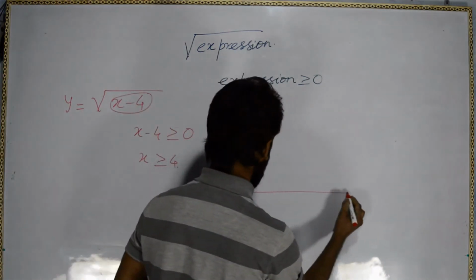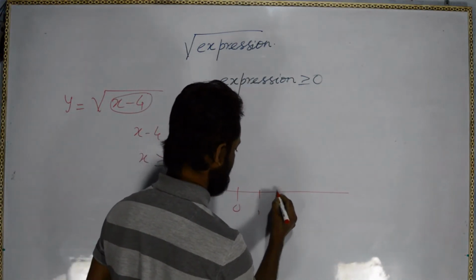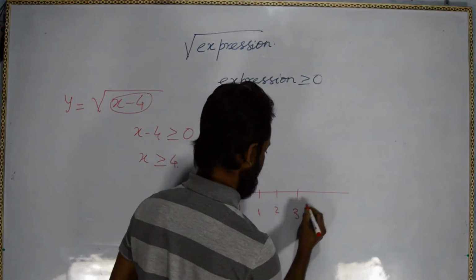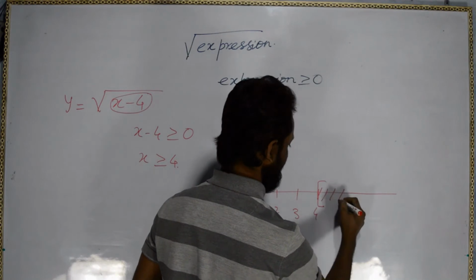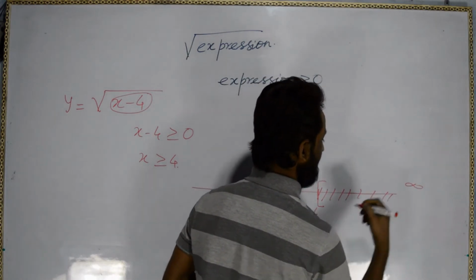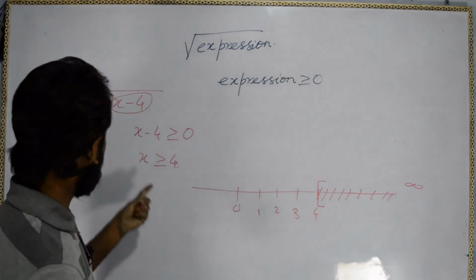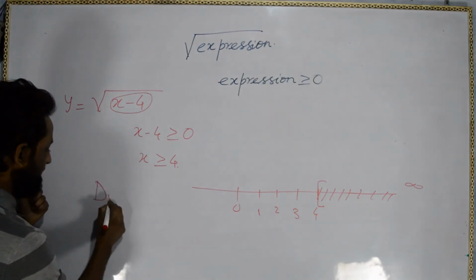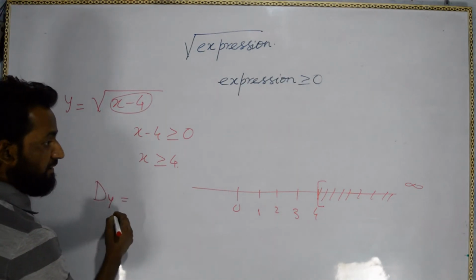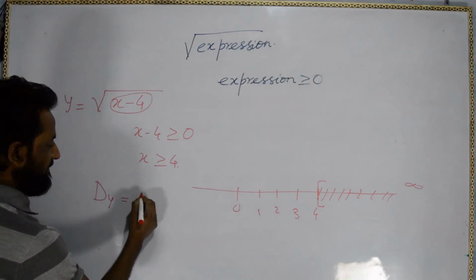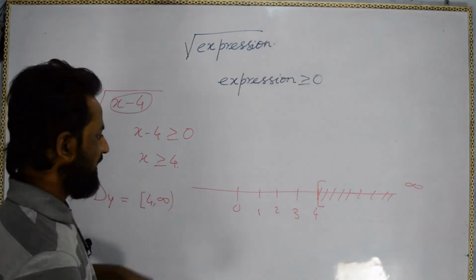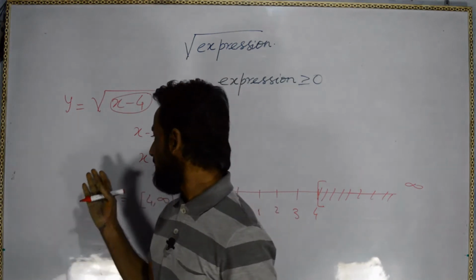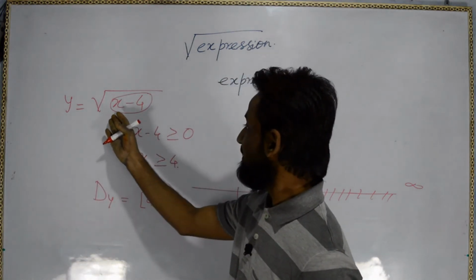So on the number line we will draw 0, 1, 2. So domain will be from here up to infinity. So domain of this function will be, domain of y will be, it will be 4 comma infinity. And according to that whatever output will come we will put in the